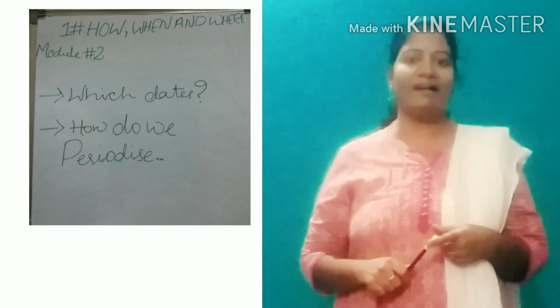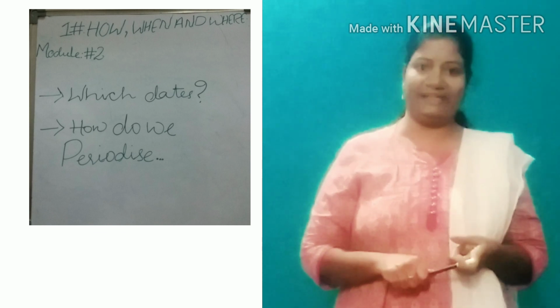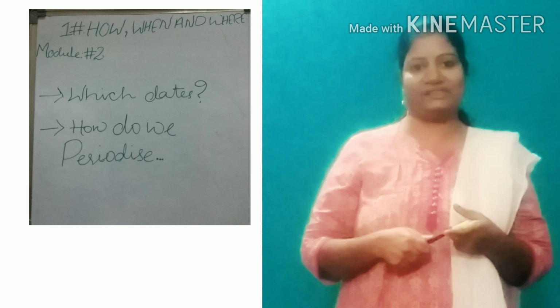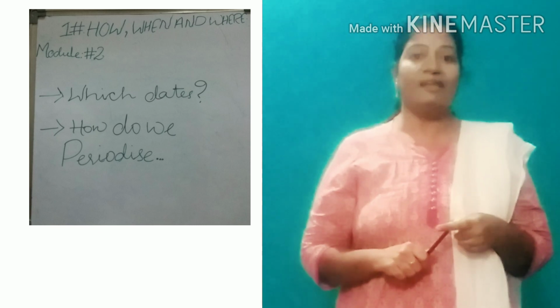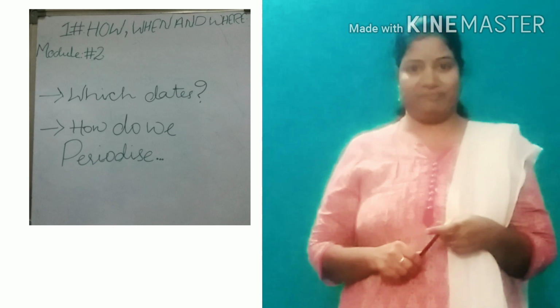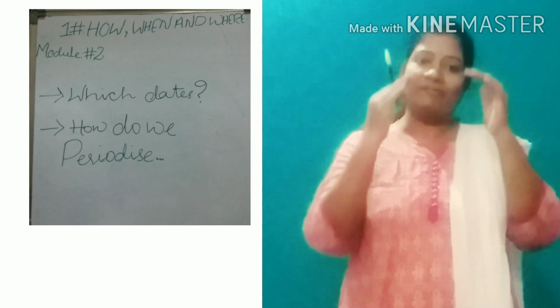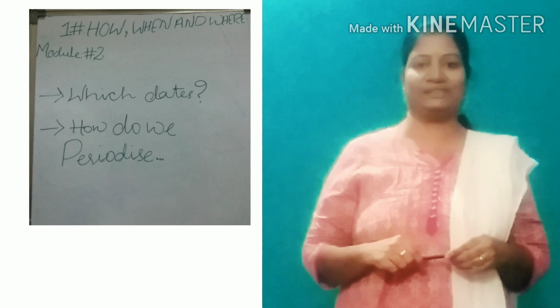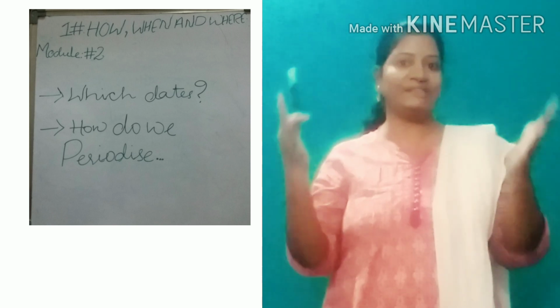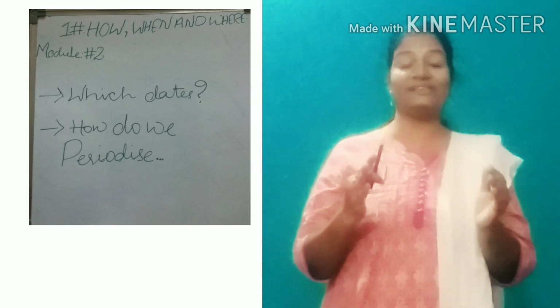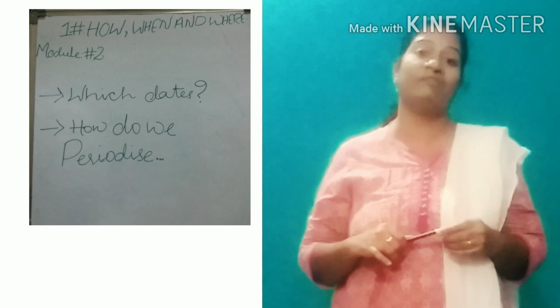Warren Hastings is the first Governor General of India under the Britishers, and the last Governor General is Lord Mountbatten. These two are the first and last. In between also so many Governor Generals worked, many of them as Viceroys of India.